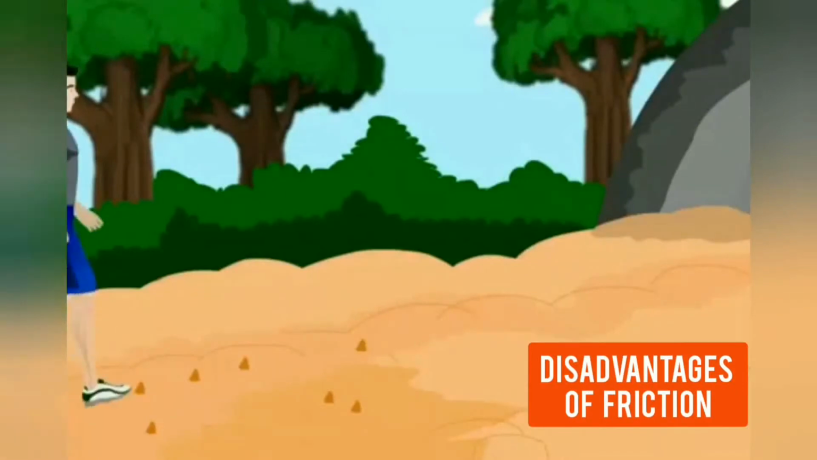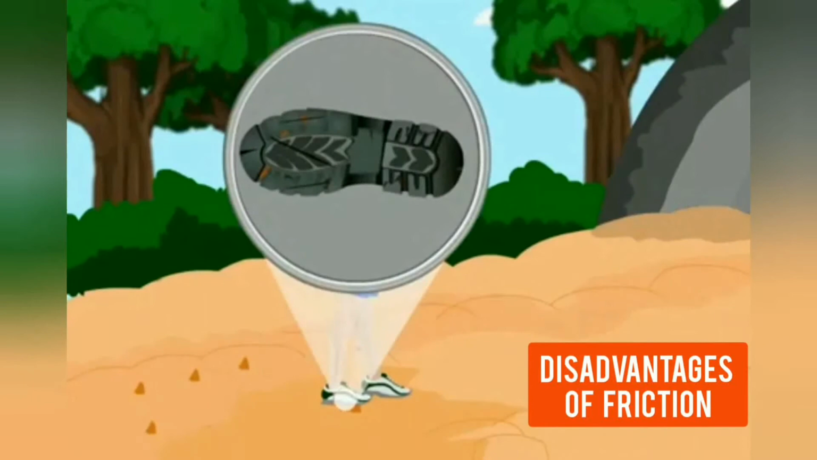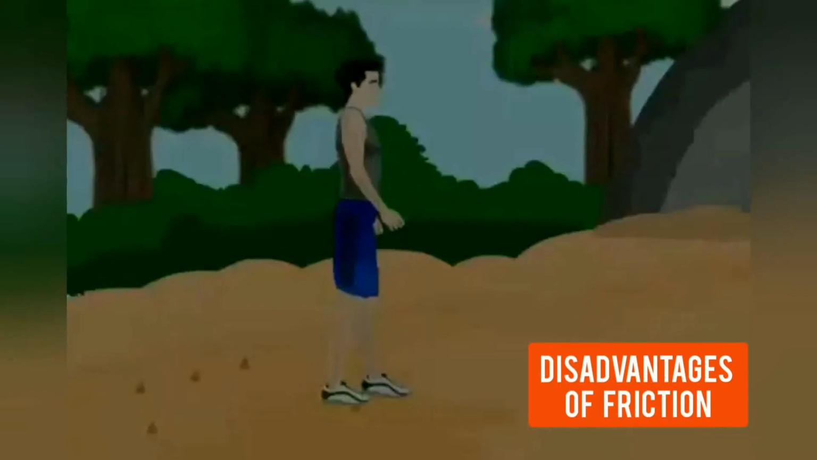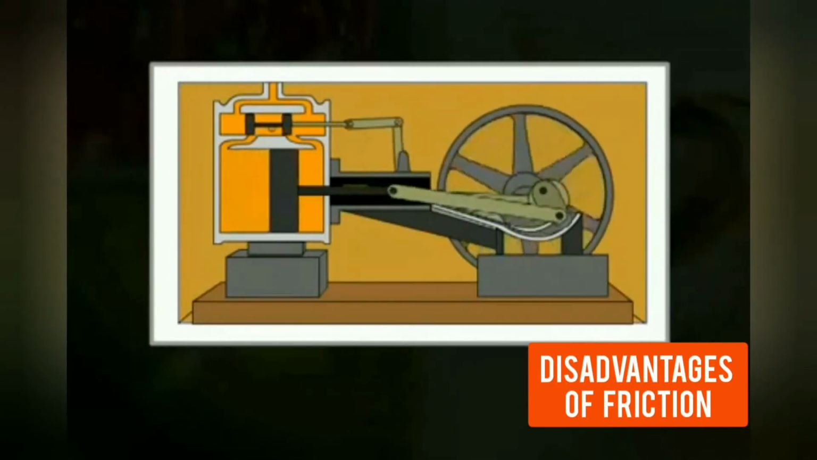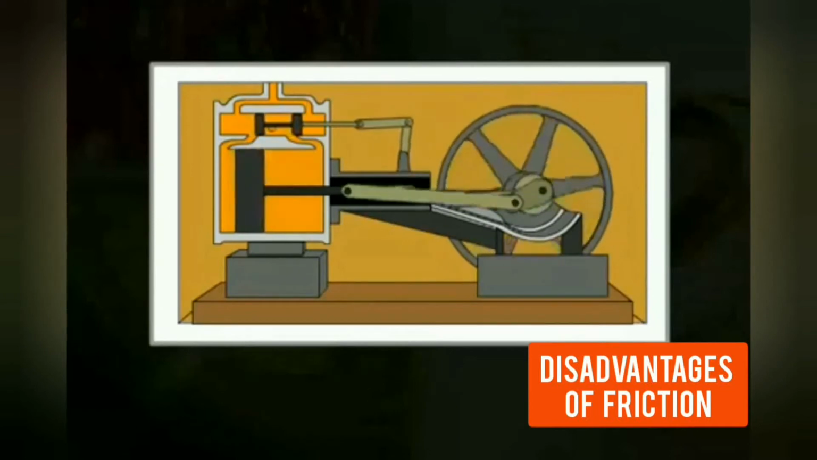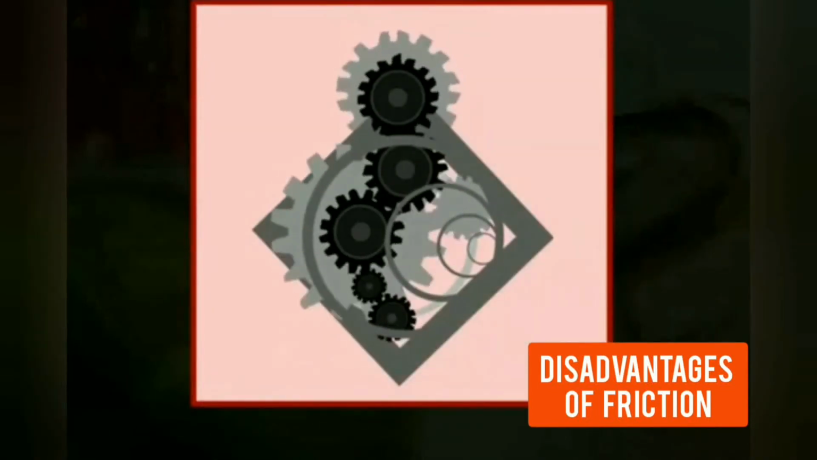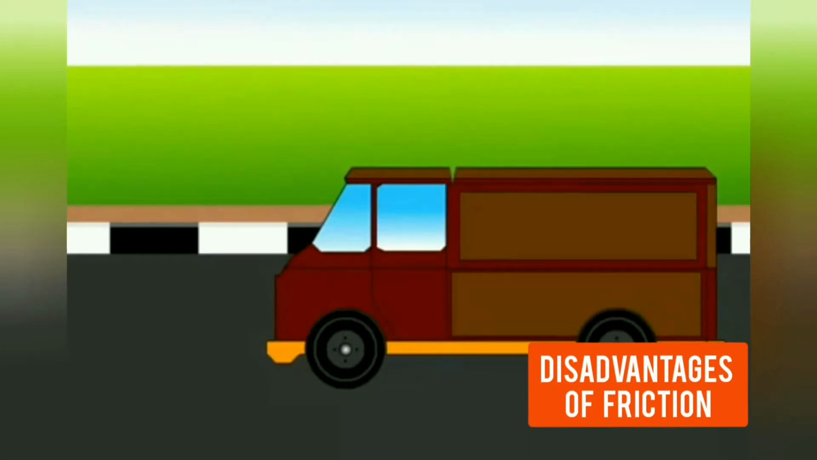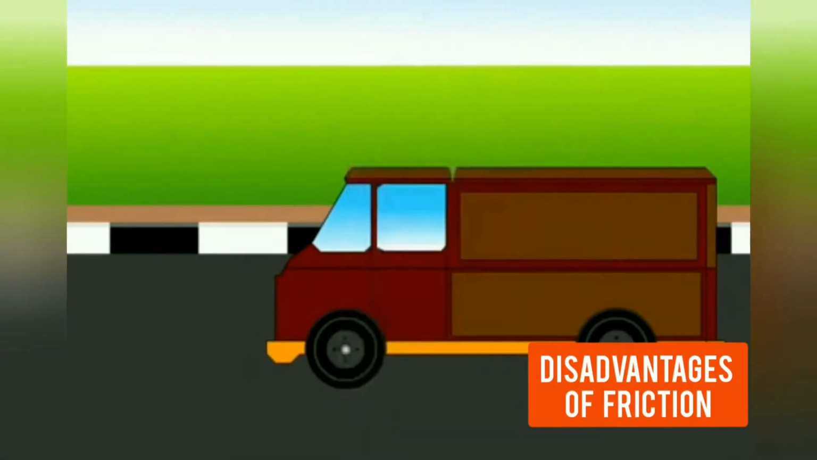The soles of our shoes are torn out due to the friction which the ground or the road surface offers. So this is one of the disadvantages of friction. Another disadvantage is that friction causes unnecessary wear and tear of the machinery. Due to friction between the moving parts of a machine, heat is produced which in a way affects the working as well as the life of the machine. Tires of vehicles get damaged due to excessive friction.